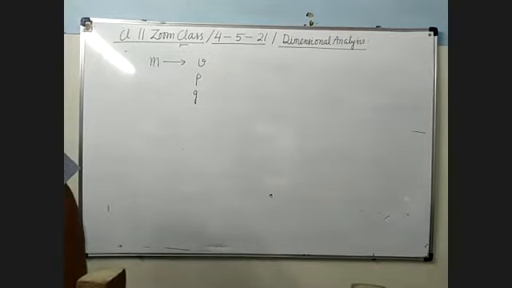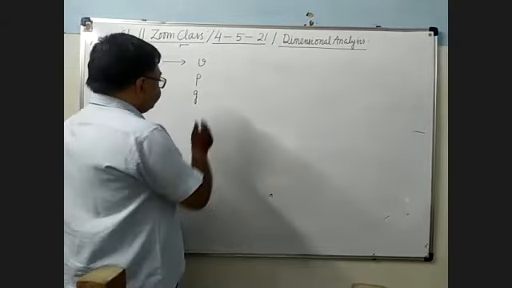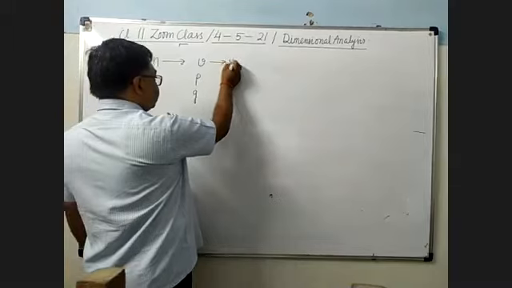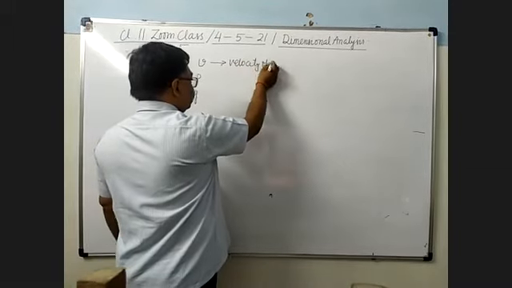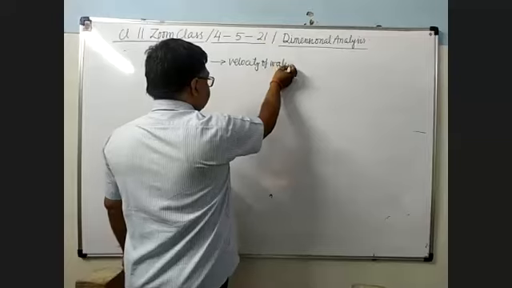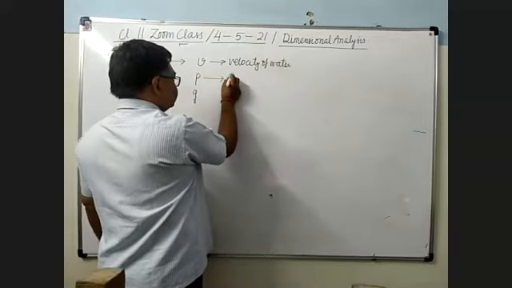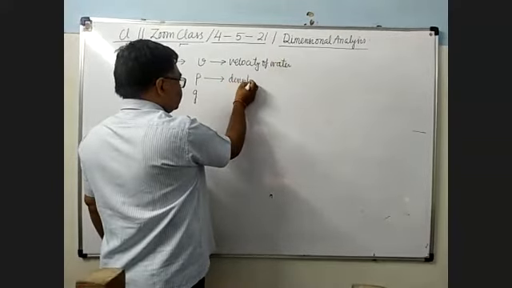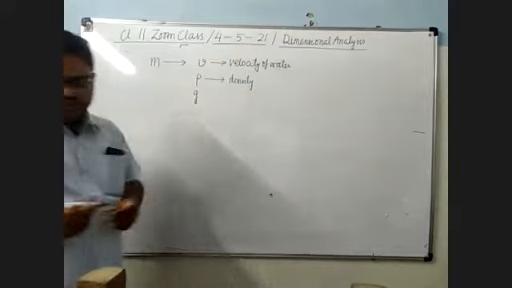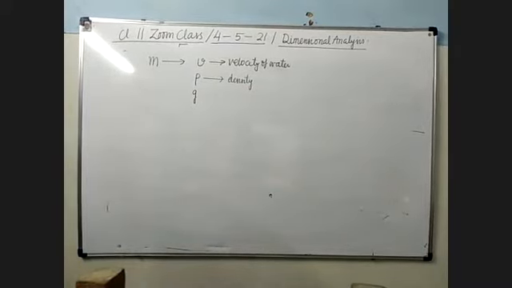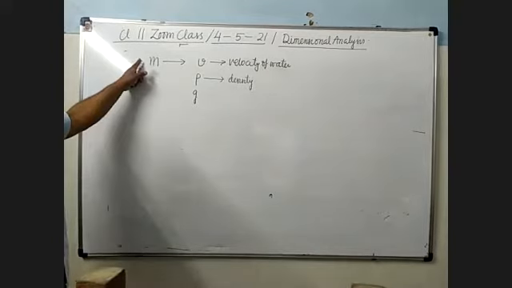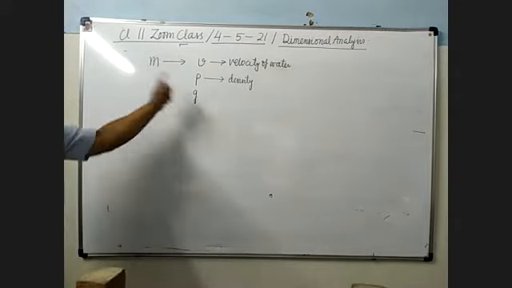It is not velocity of stone, it is velocity of water. Rho is density of stone. And g is the acceleration due to gravity that you know. You have to deduce the formula of m, mass of stone, in terms of these.